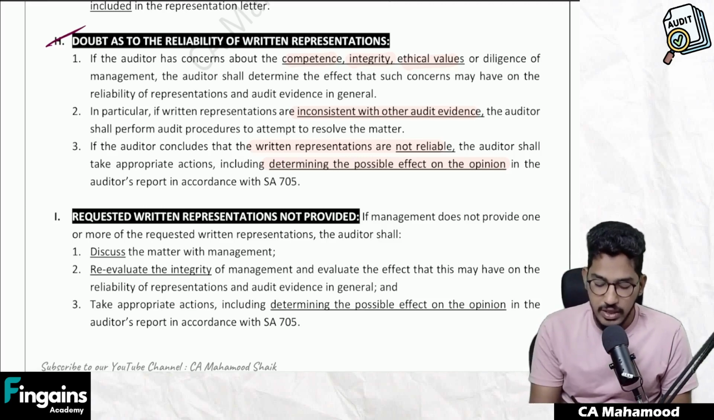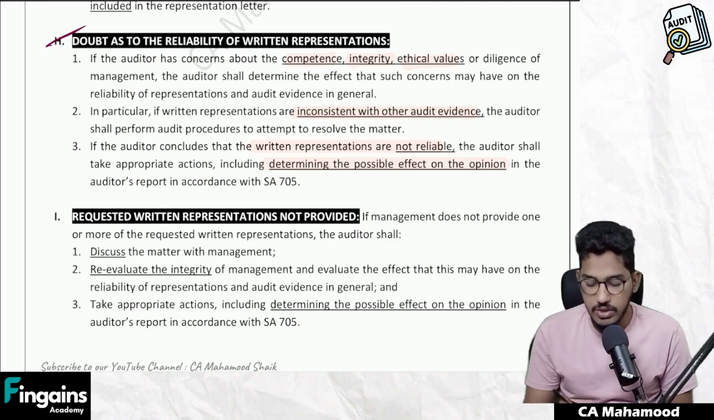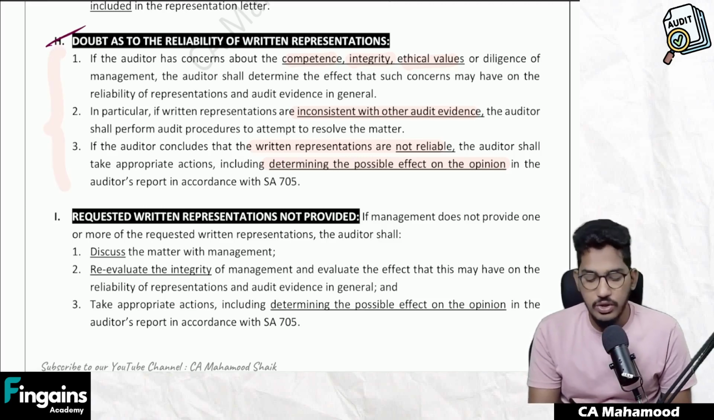So very simple paragraph, guys. Sometimes you will get a doubt regarding reliability. When will you generally get a doubt regarding reliability? When you have doubts about competence, integrity, ethical values of the management, then you should doubt the reliability of written representation.